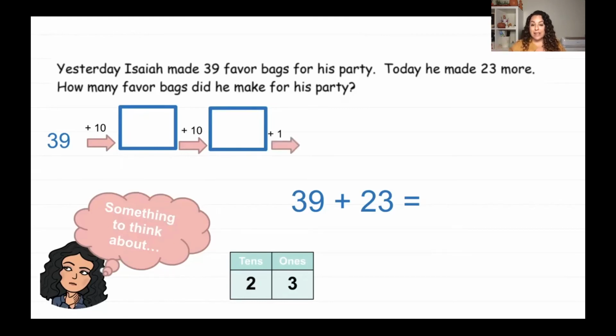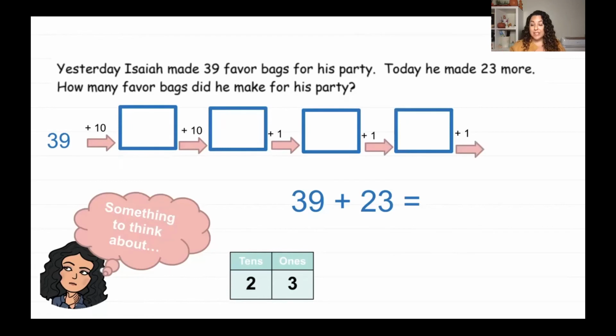So then after that, I know I have to jump 1, and then I have to jump 2, and then I have to jump 3 because I have 2 tens and 3 ones. So look, 1 ten, 2 tens, 1, 2, 3, 3 ones. Okay, so let's see what we get to. So 39 and 10 is 49, 59.